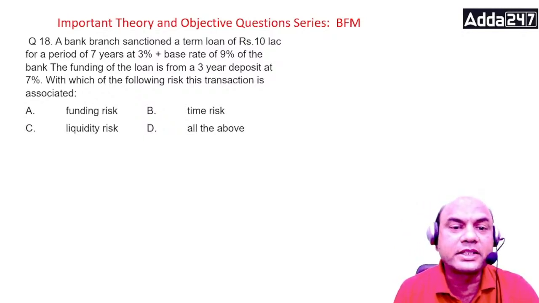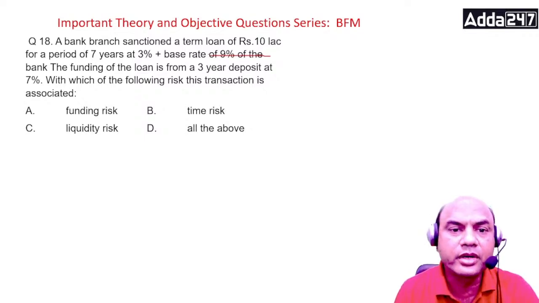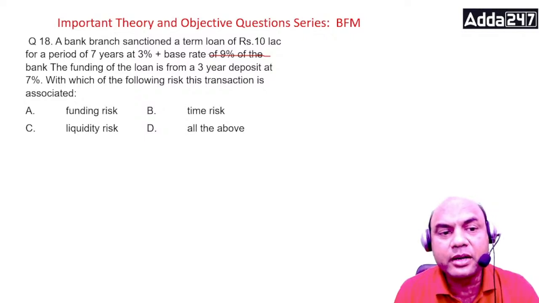A bank branch sanctioned a term loan of rupees 10 lakh for a period of 7 years at 3 plus base rate of 9% of the bank. The funding of the loan is from a 3-year deposit at 7%. Which of the following risk this transaction is associated with?